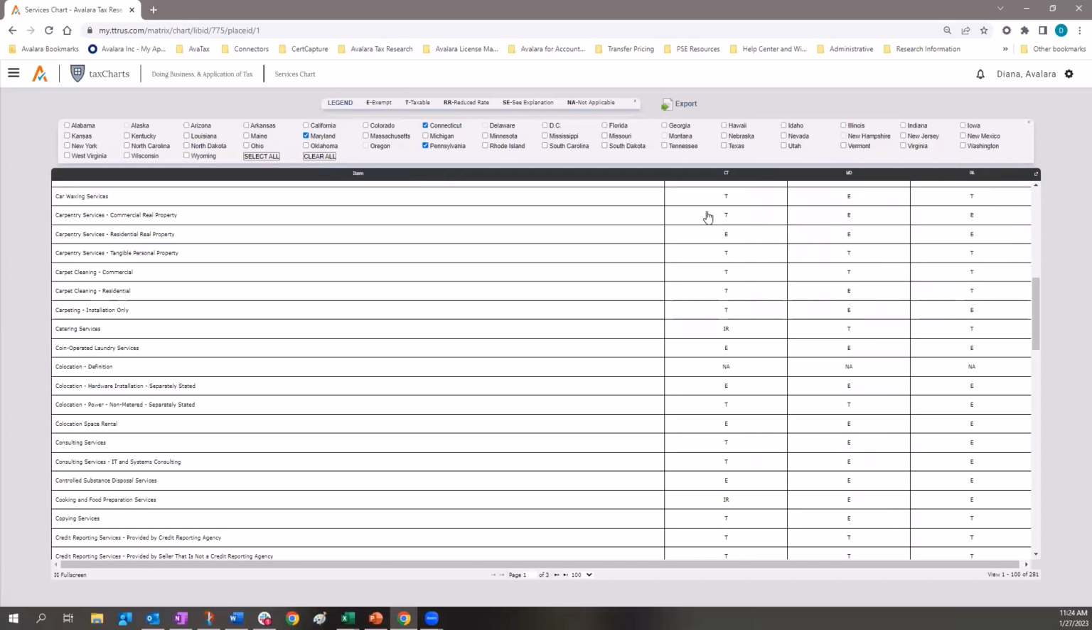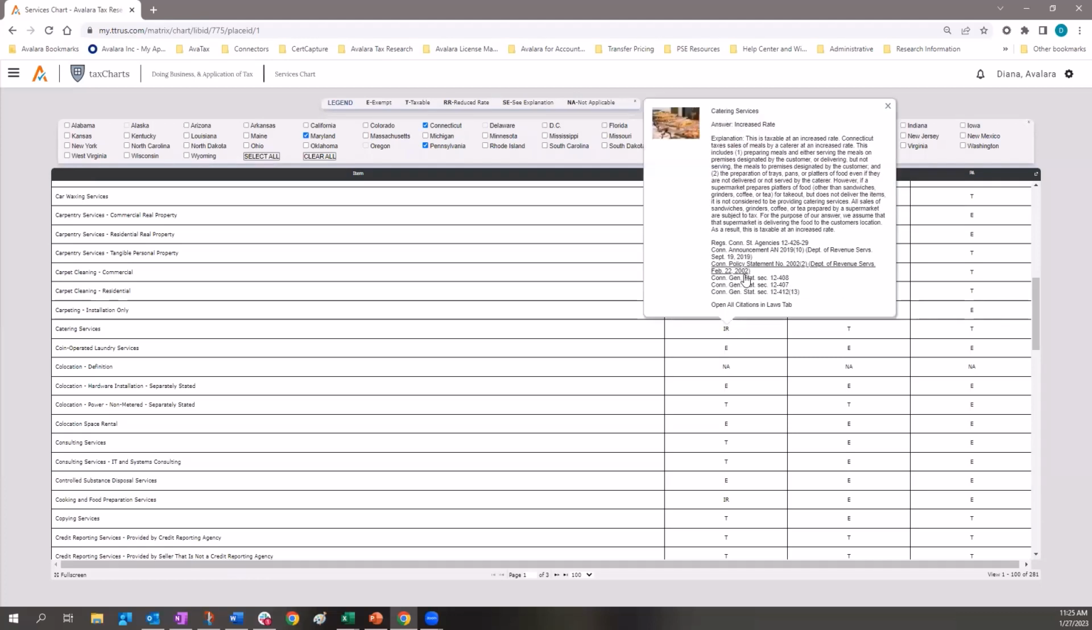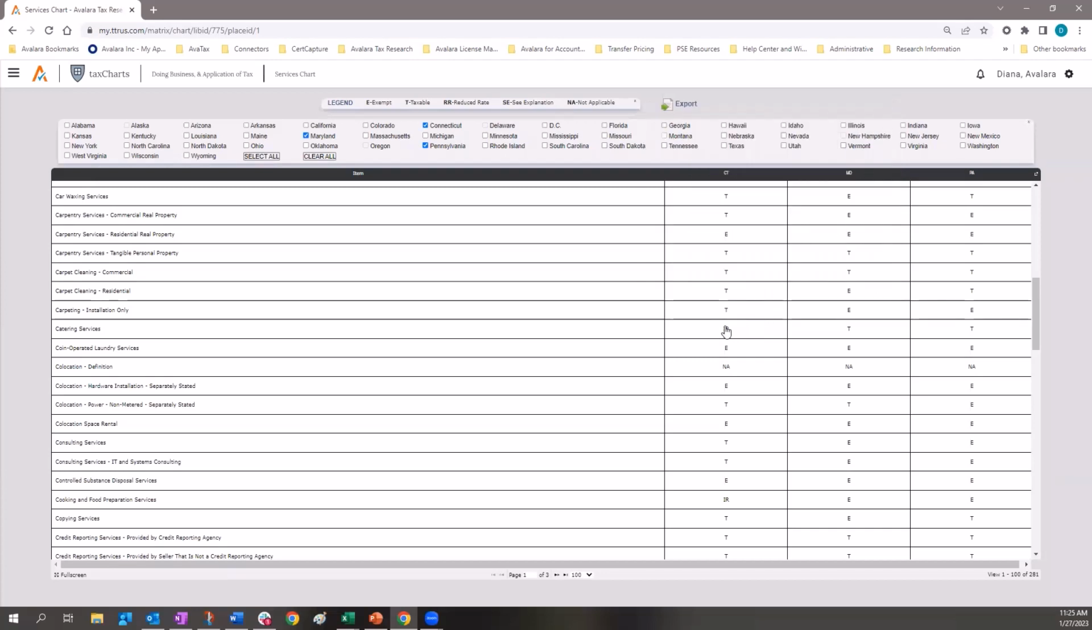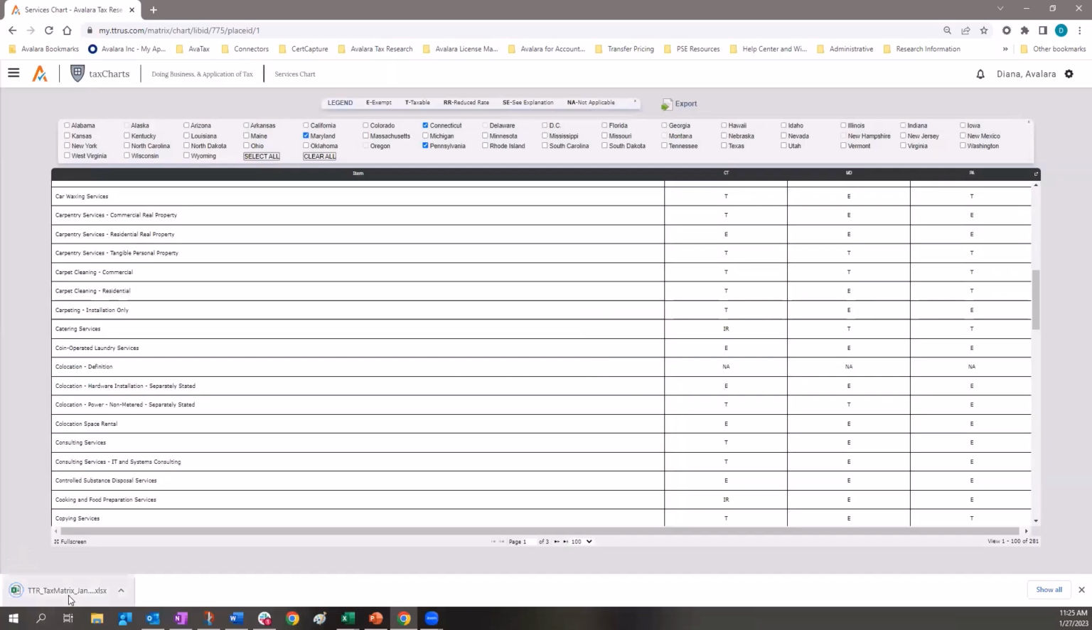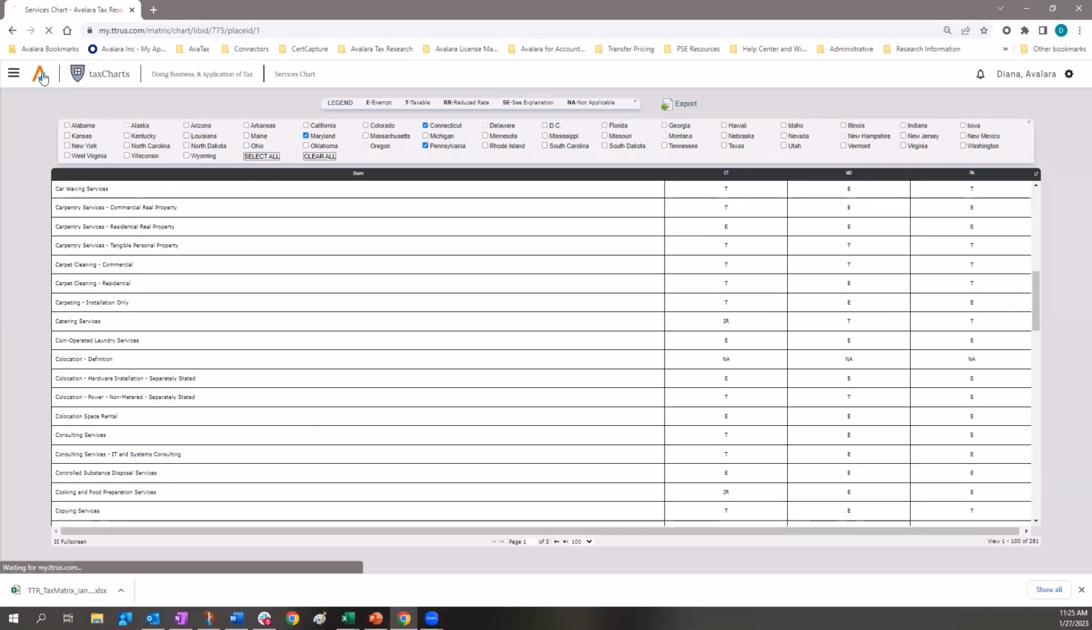One other thing that I want to show you is the increased rate. So in Connecticut, for catering services, there is an increased rate. You get that explanation and all of that information right at your fingertips, making it easy to get that data for your client. You can also export this file to Excel, making a nice matrix that you use internally or send to your client. All right, let's move on to the next section.